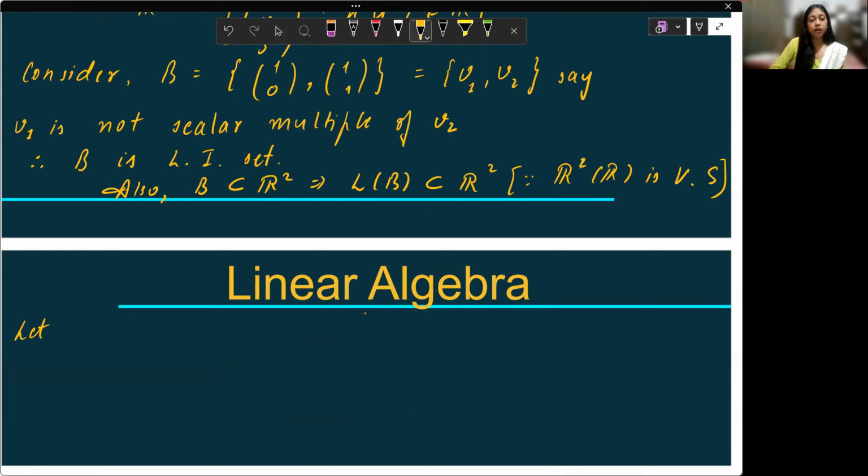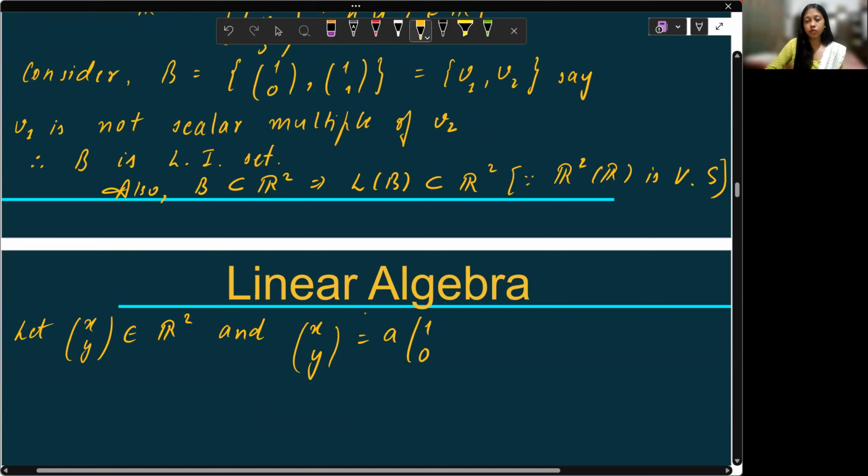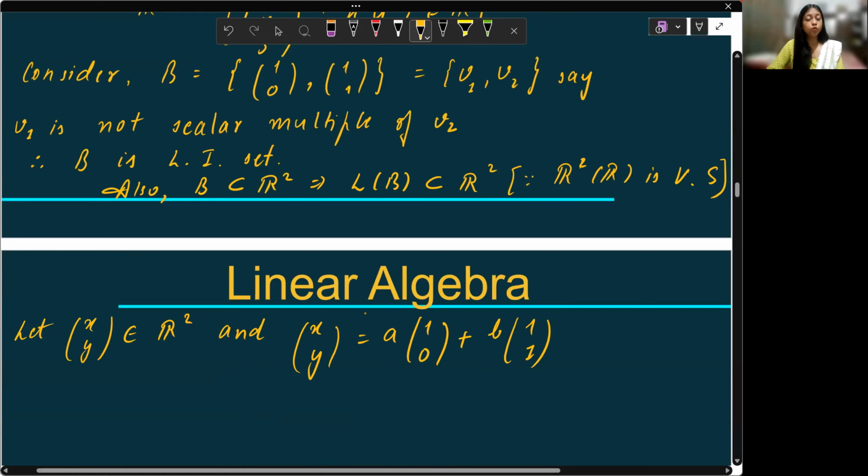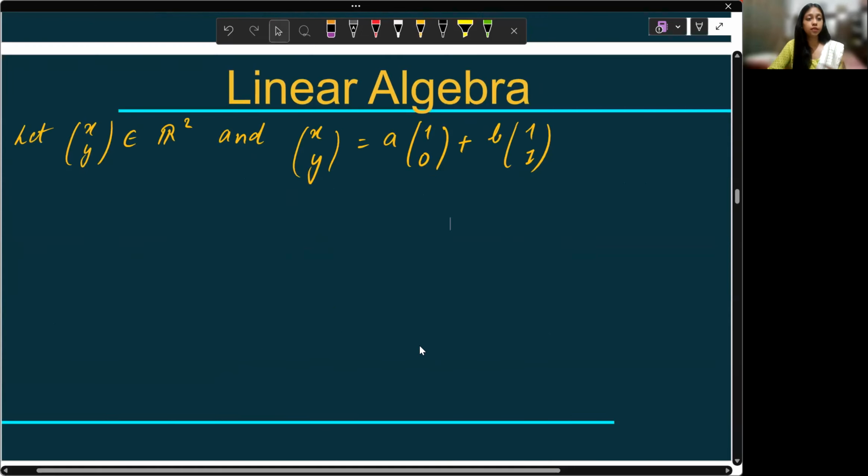So let xy belong to R2, which implies we can write that as a times 1, 0 plus b times 1, 1. If I can find unique values of this small a, small b, then that is done.